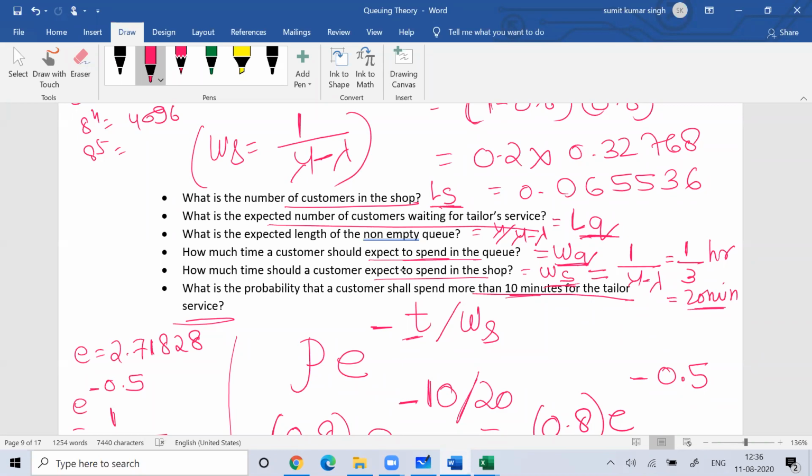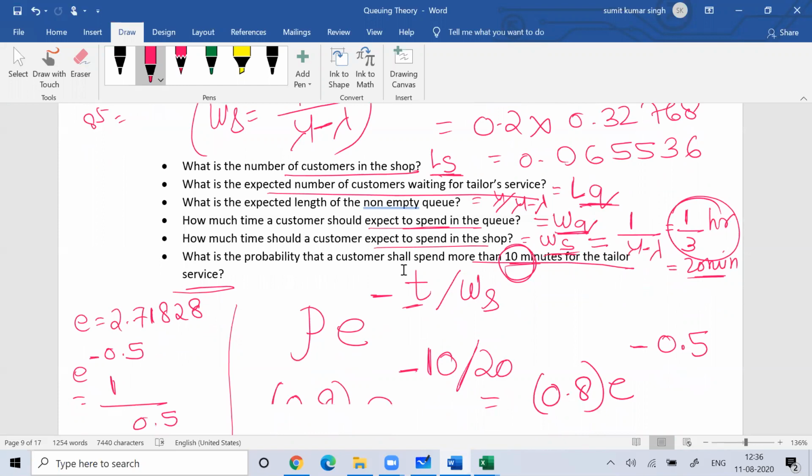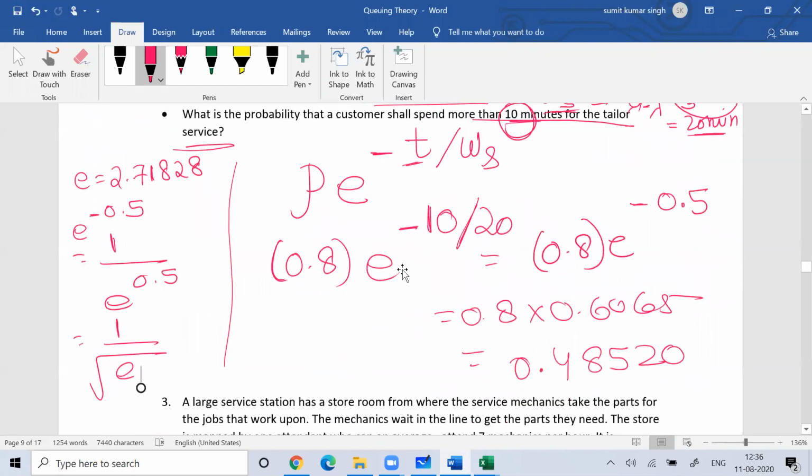So with this you get the waiting time in the system, and that is 1 by 3 hours. If you notice, the time is given in minutes, so I convert this into minutes and then solve it, and I'll get the answer. This is how I find the probability that the customer has to wait more than X minutes in the system.